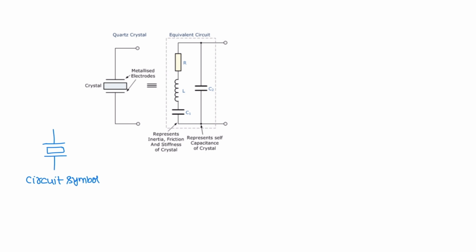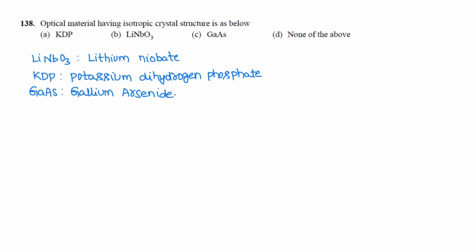Next question. The optical material having isotropic crystal structure is gallium arsenide. LiNbO3, lithium niobate, and KDP, potassium dihydrogen phosphate, do not have an isotropic crystal structure. The optical material having isotropic crystal structure is gallium arsenide.